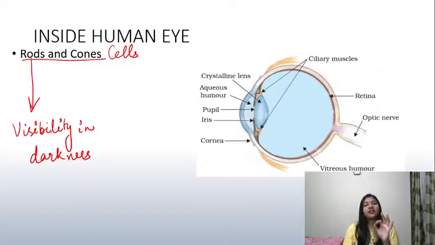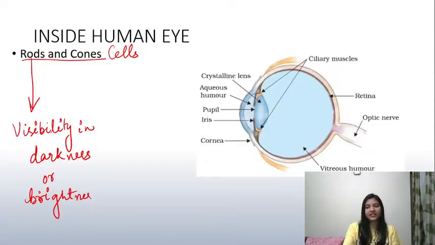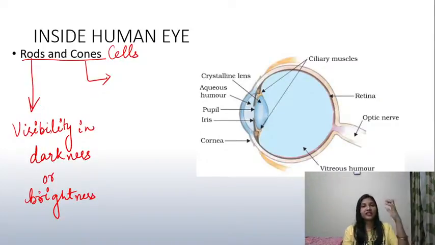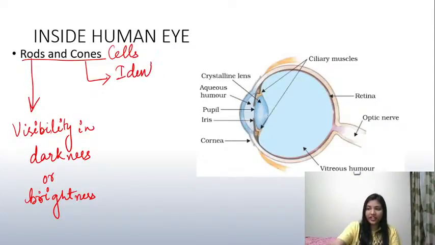So, rod cells help us in visibility in darkness, or they help us in seeing in brightness. According to brightness, they help us understand things around us. If I talk about cone cells, now what are these cone cells? How are they helpful? Cone cells help us in identifying different colors. For example, if I say there is a red color, there is a yellow color, there is a pink shade, cone cells are responsible for such vision. So they help us in identifying different colors.